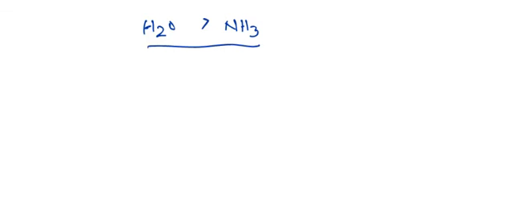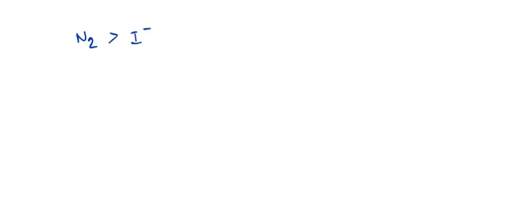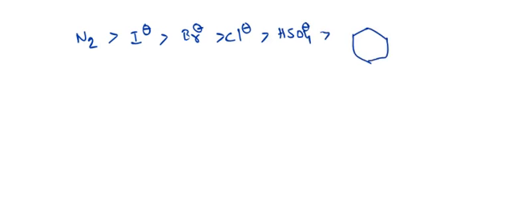So that is some information about leaving groups. If we write the order of the leaving groups, first nitrogen, and next iodide, Br minus, next you can write Cl minus, sulfate ion, and next tosylate.